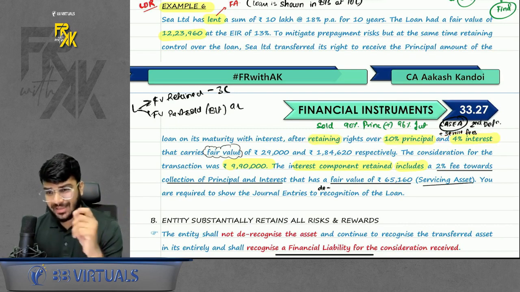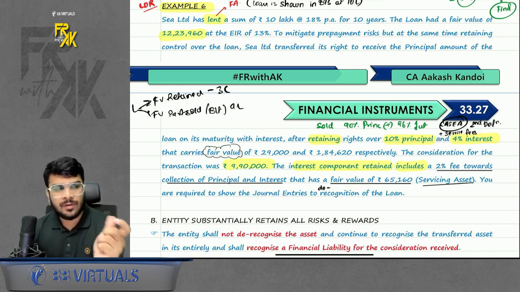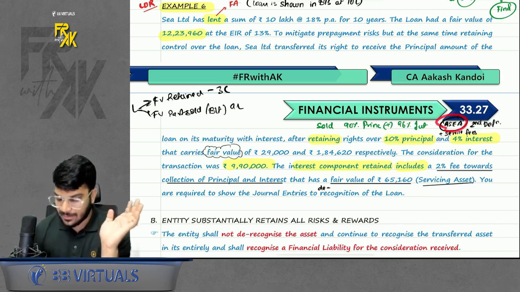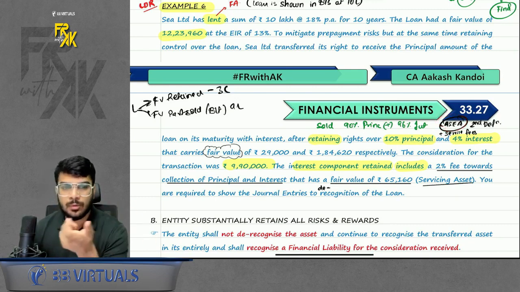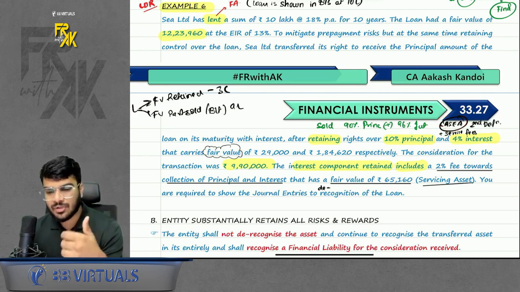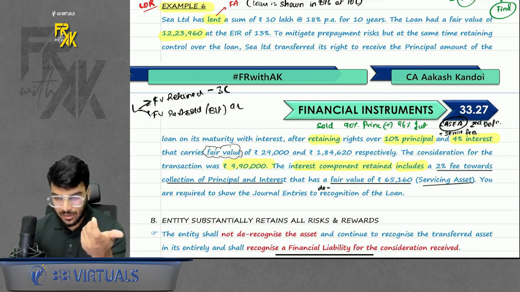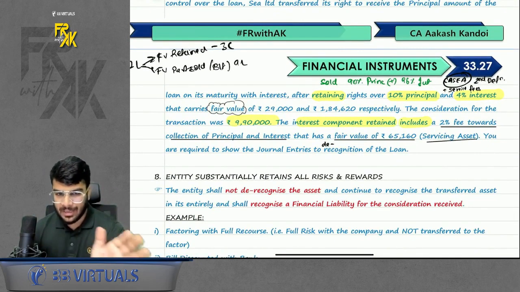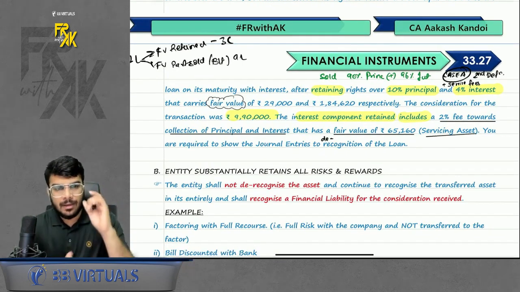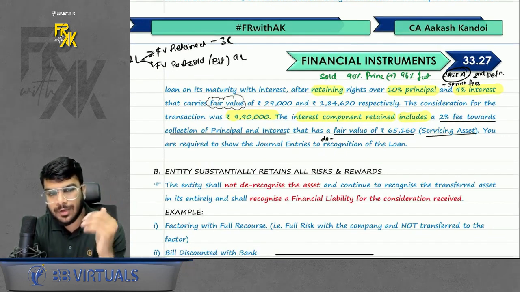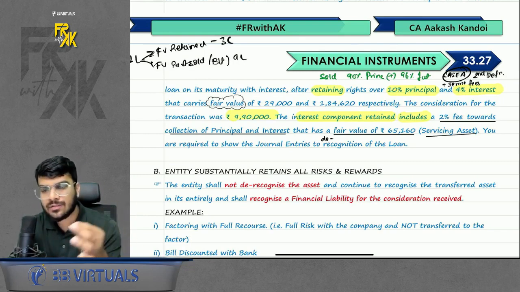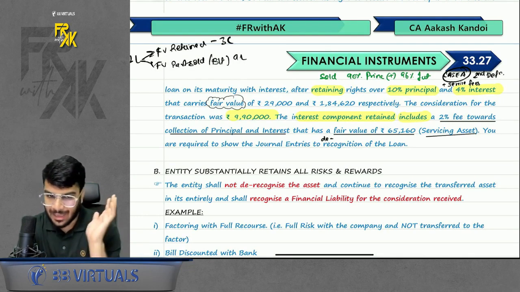So can you see any word like first 10%, last 10%? The answer is no. So can I say it is falling under case number A, where you are selling some portion of both the cash flows, selling some portion of principal, selling some portion of interest, right? Okay, sir, got it. So it is a case of partial derecognition, case A. What is to be done, sir? Simple. Whatever part you are selling, you will remove that part at carrying amount. And you will record the proceeds received. Difference will be transferred to profit and loss. And the retained part will continue to appear at carrying amount only.